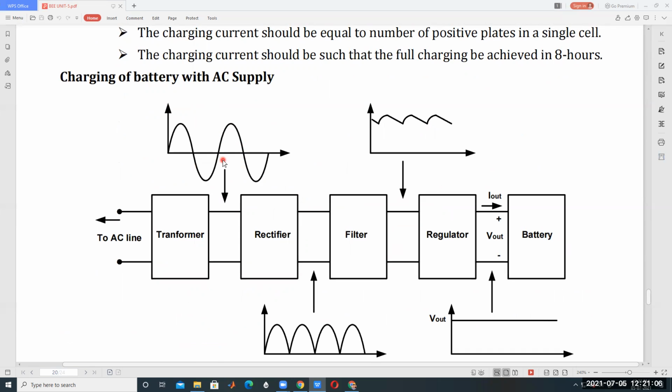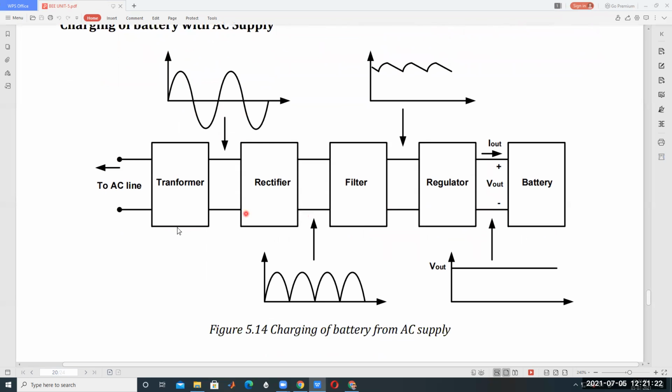Okay, so in our home the available source is called AC, not DC. The available source is AC only. Okay, so that is from the transformer. Understood? So here, this is called the transformer and the rectifier. This is called two AC lines, phase and neutral.